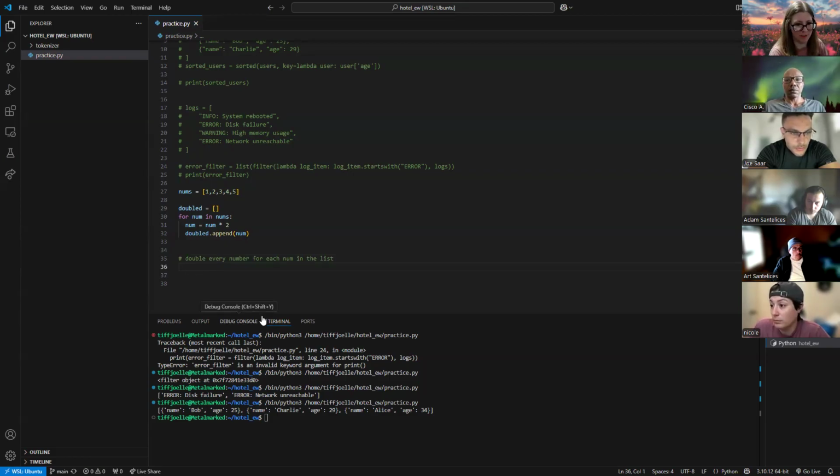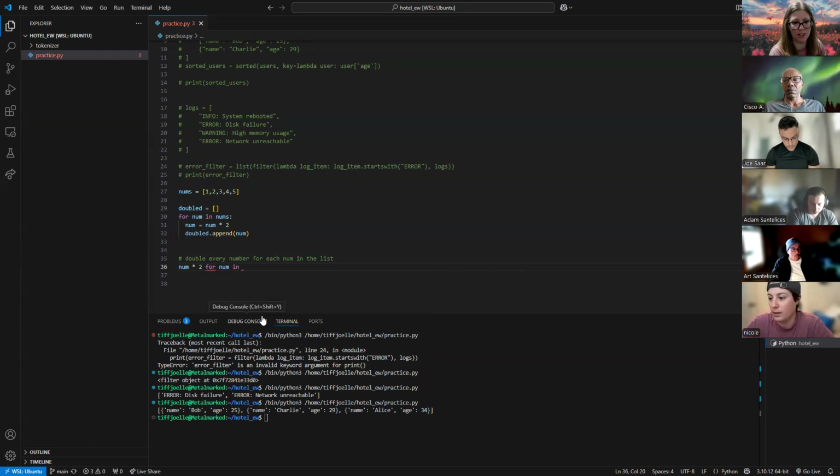Double every number. Okay, so how do I double a number? Super easy. Let's just do number times 2. Okay, number times 2. We want to do that for each number in nums. Probably need to put this in parentheses if we have a longer expression. Let's see how this works. No, I'm going to have to define this. That's what we're going to be missing.